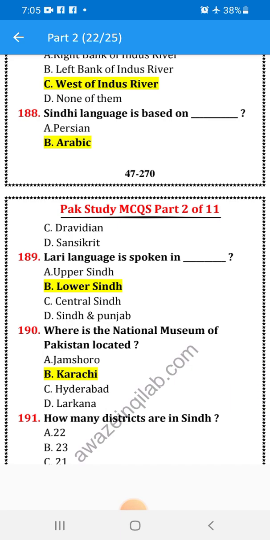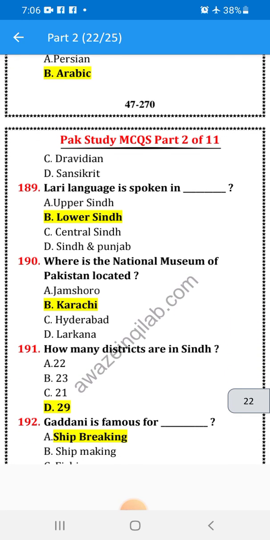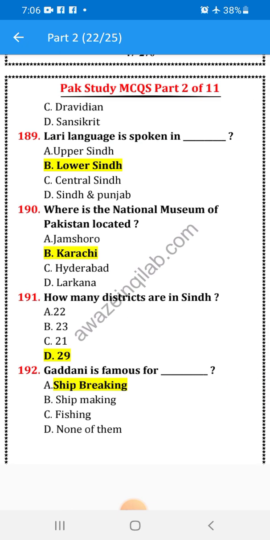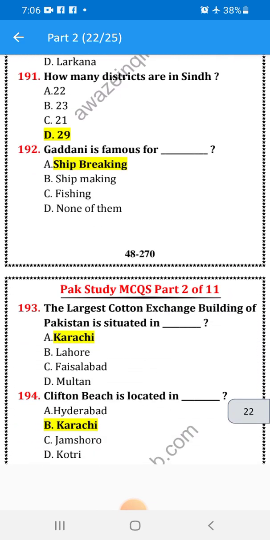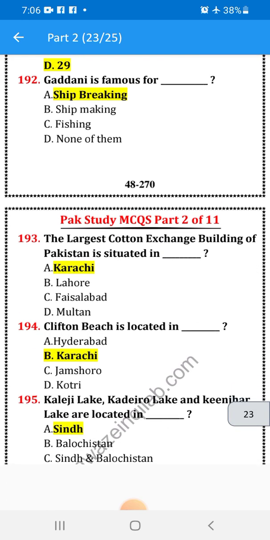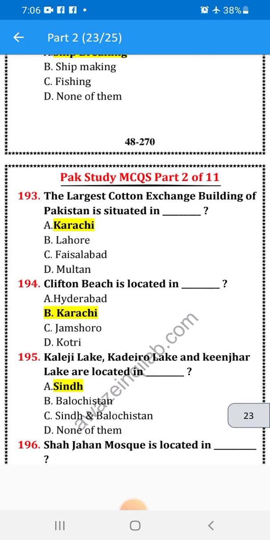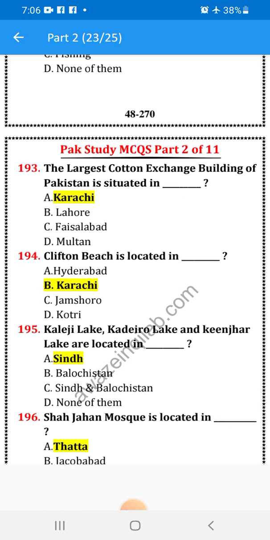Where is the National Museum of Pakistan located? In Karachi. How many districts are there in Sindh? 29. Gadani is famous for ship breaking. The largest cotton exchange building of Pakistan is situated in Karachi. Clifton Beach is located in Karachi. Kalri Lake, Keenjhar Lake and Haleji Lake are located in Sindh.